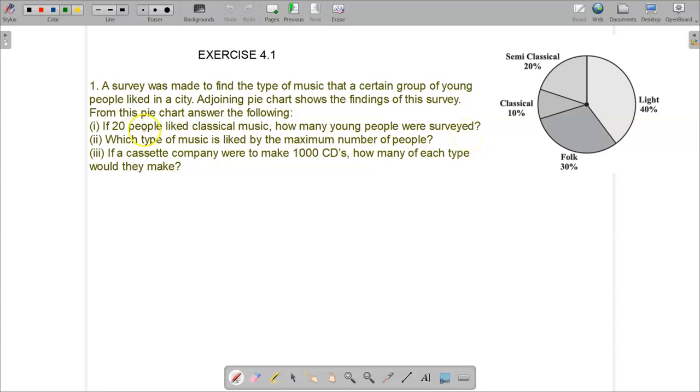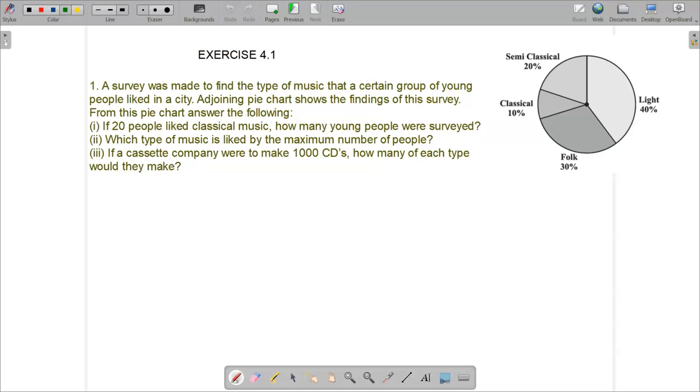So, 20 people liked classical music. When we see the picture, the classical music is about 10%. So, the percentage of classical music is 10%, and in the question they have given that 20 people liked classical music. From these two pieces of information we can easily determine the number of people surveyed.